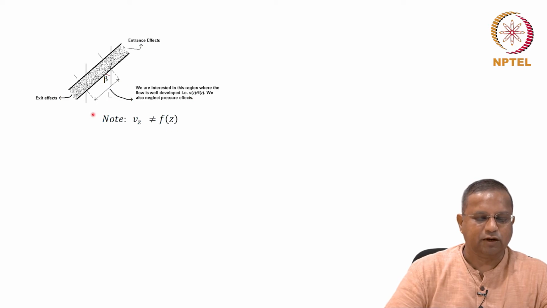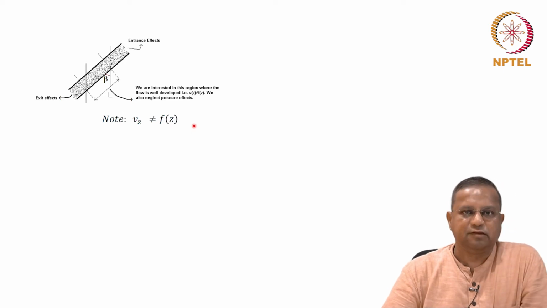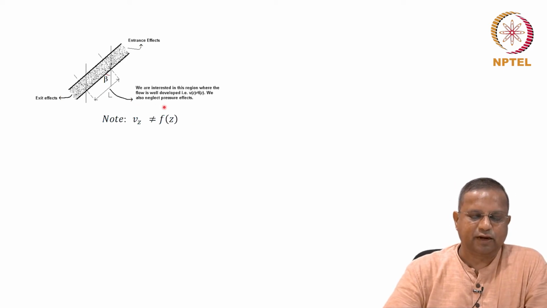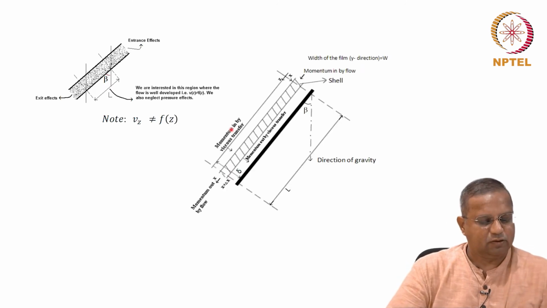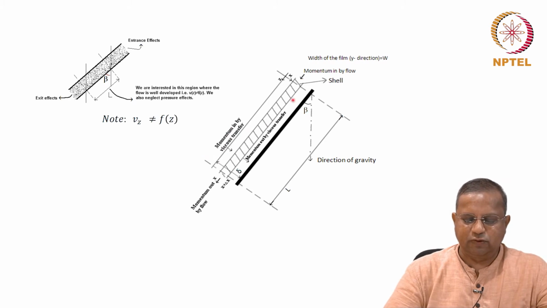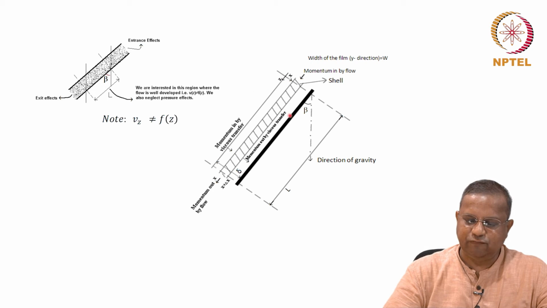I will come to the pressure in a little bit, and this is of course at an angle of beta. The plate is at an angle of beta. This Vz is not a function of z, is well developed flow conditions which exists. So, it is not an ideality or anything like that, it actually exists. So, a slightly different diagram to understand the momentum flows a little better. This is the thin plate here. This is the fluid that is flowing over a plate.